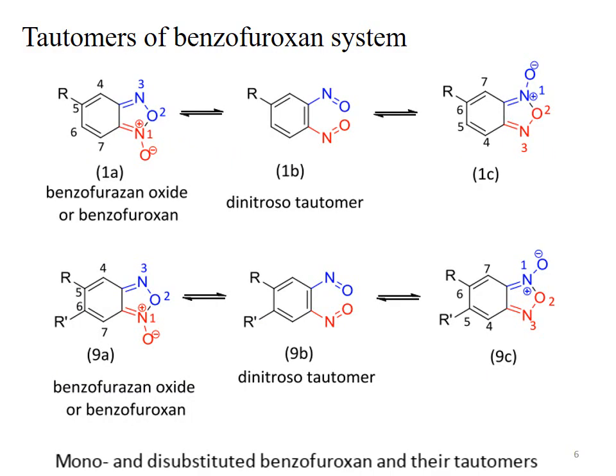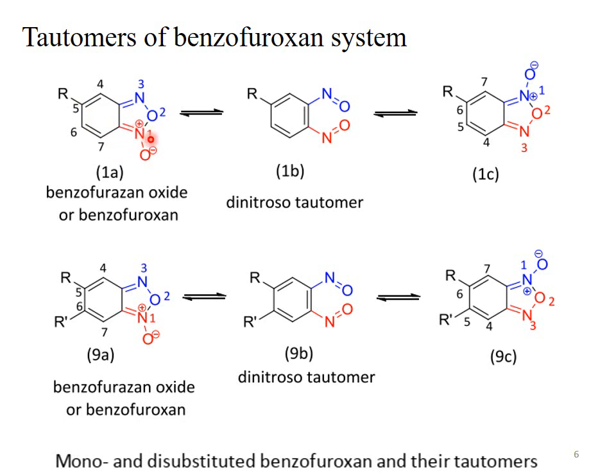Tautomers of the benzofuraxane system. This slide is showing mono and disubstituted benzofuraxane and their tautomers. And remember, the main reactant of the Beroth reaction is the benzofuraxane system. So this slide shows the numbering pattern of the benzofuraxane system, as well as the tautomeric forms of the benzofuraxane system.